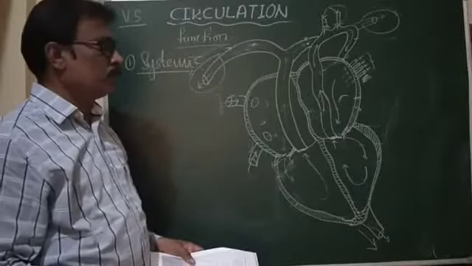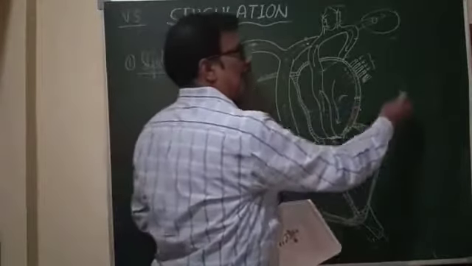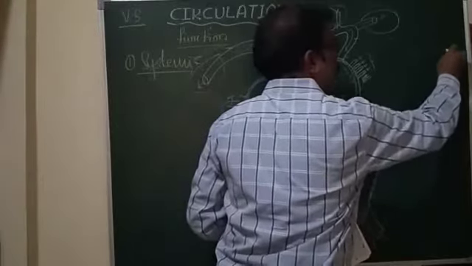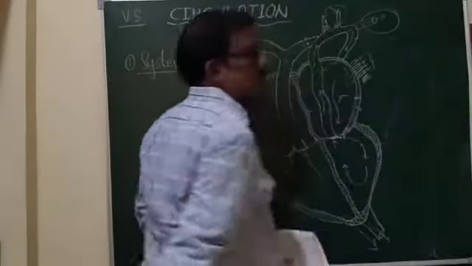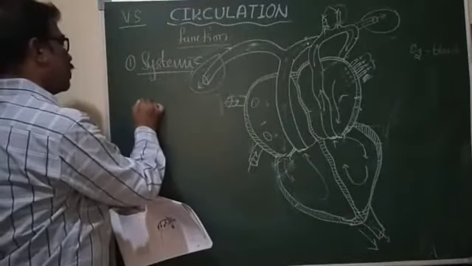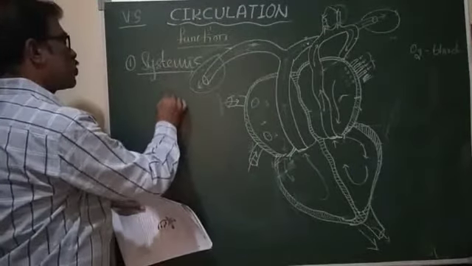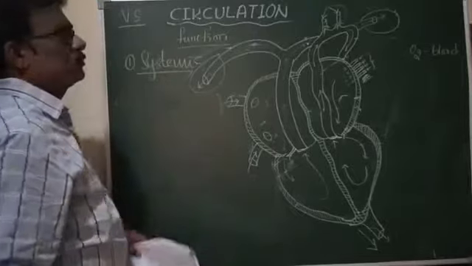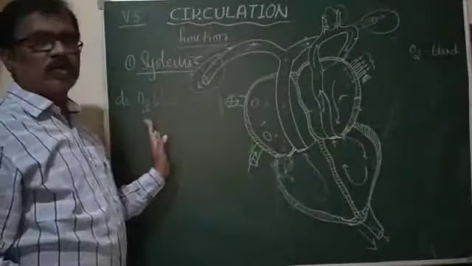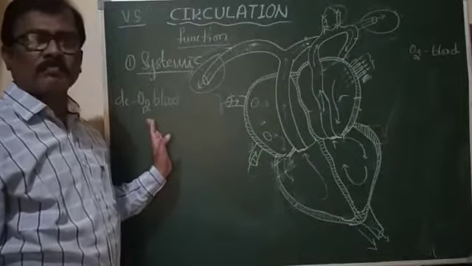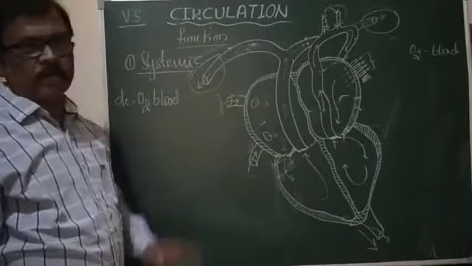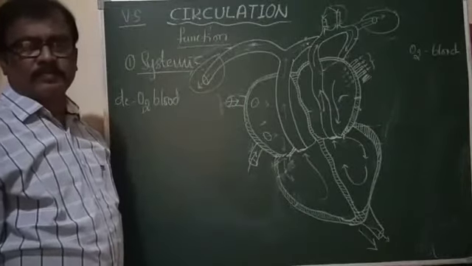As you know, the left part of the heart is with oxygenated blood, and the right part of the heart is with deoxygenated blood. Oxygenated blood means pure blood. Deoxygenated blood means impure blood.